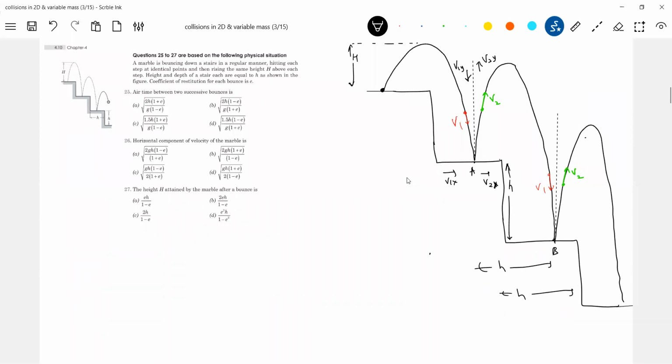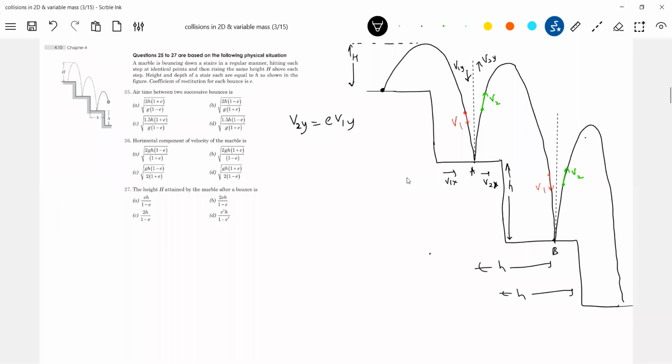Go back to the collision. It will approach with a velocity v1y at point A, then rebound with a speed v2y. And the coefficient of restitution for each bounce is e. So therefore we can write v2y is equal to e v1y. That's the first equation we can write here.